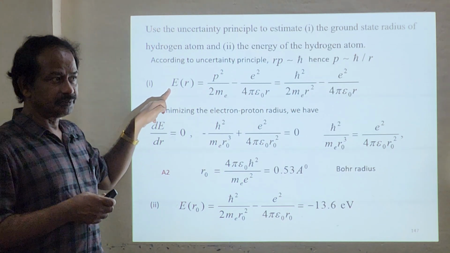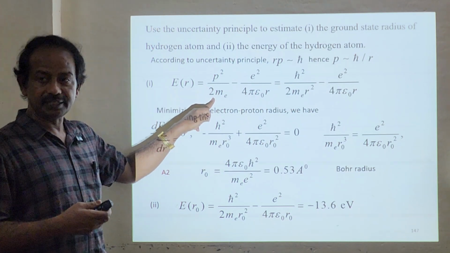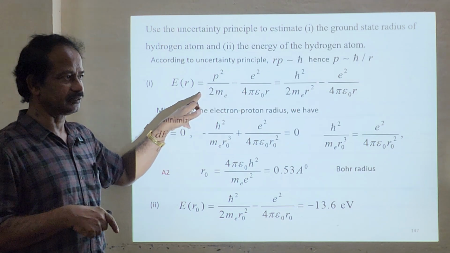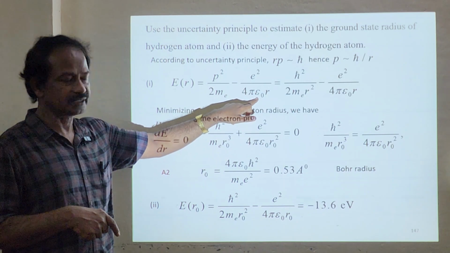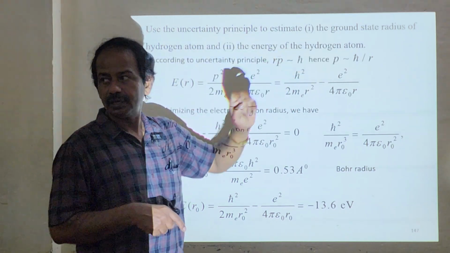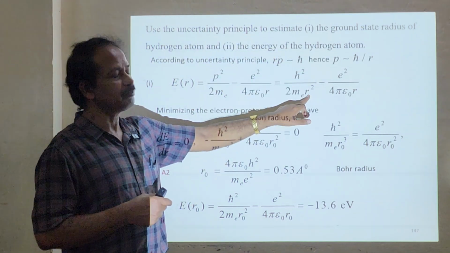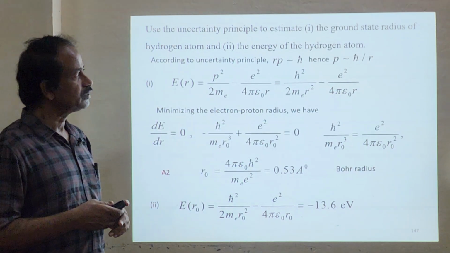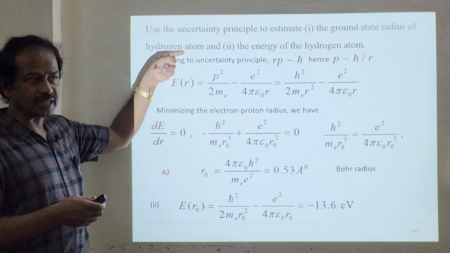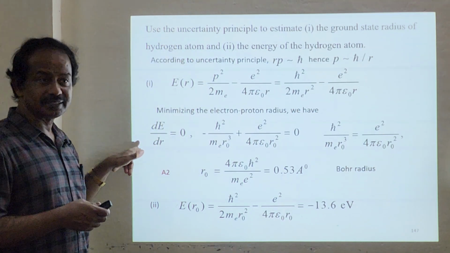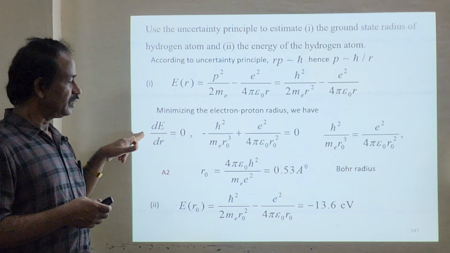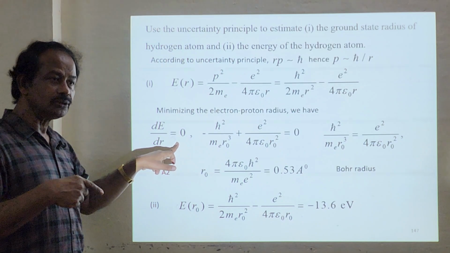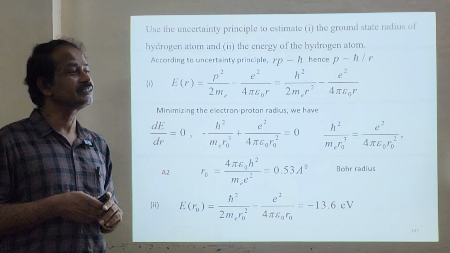The energy expression for the ground state gives kinetic energy plus potential energy. Potential energy will always be negative, so that's why there is a negative sign. Instead of p we can substitute h bar by R. So the energy is h bar square divided by 2 m R square minus e square by 4 pi epsilon naught R. The ground state radius of the hydrogen atom is asked for in the first part, so you just minimize the energy with respect to R, equal to 0. That will give you the radius R.